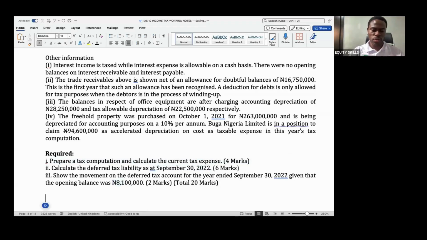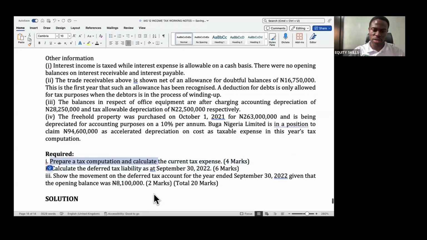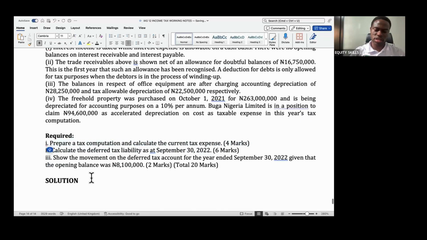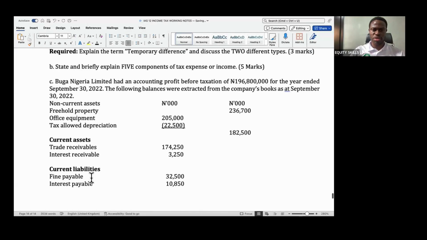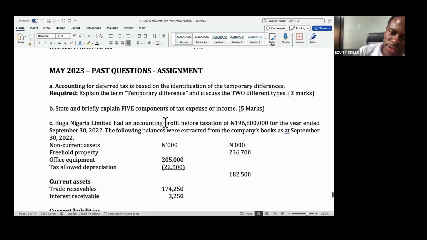Okay. So given this question, you are asked to do the tax computation and compute the current tax expense. If you want to do the tax computation, or let me call it the determination of current tax expense, you would usually start from your PBT, your profit before tax, or your accounting profits, which here is 196,800.